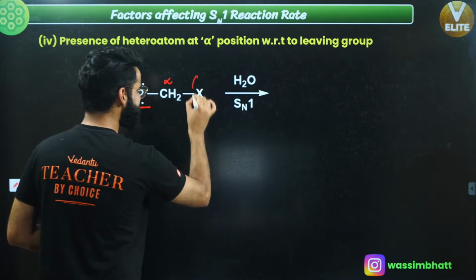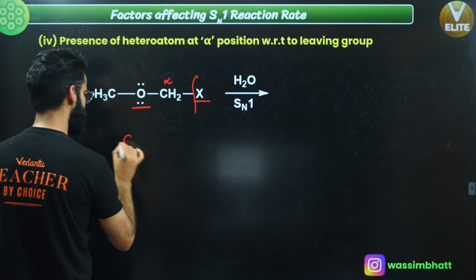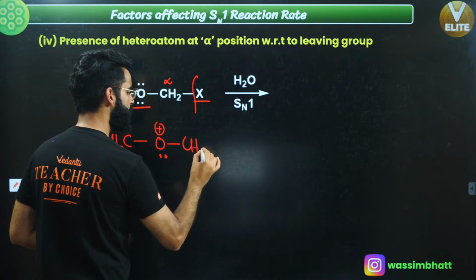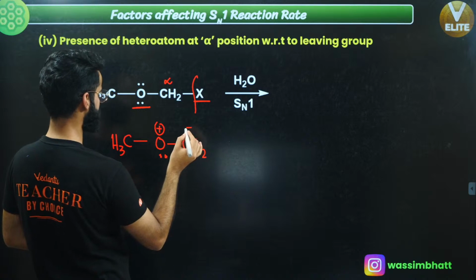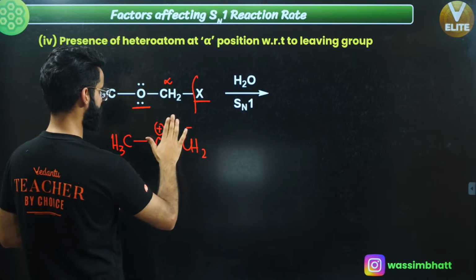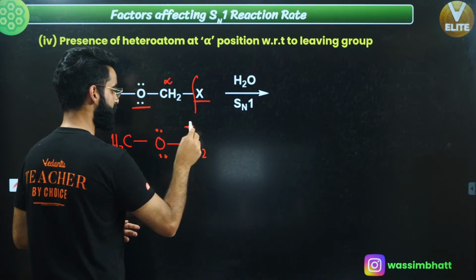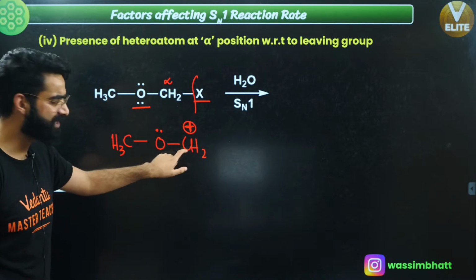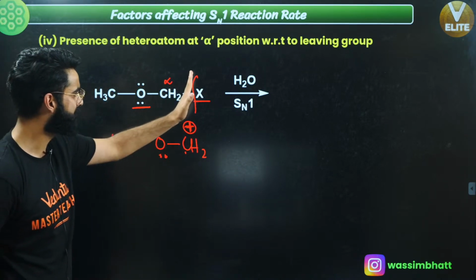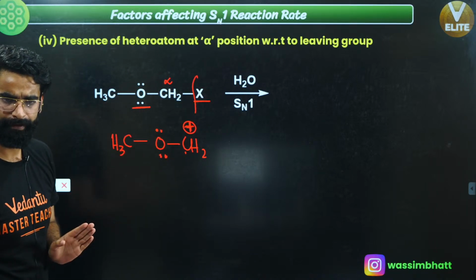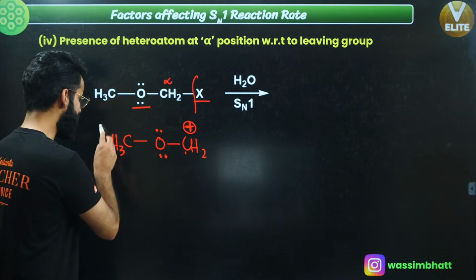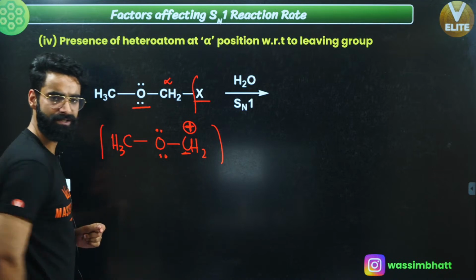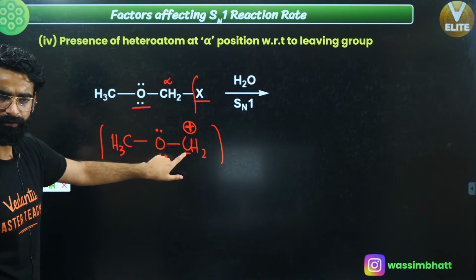Now, when this X leaves as X negative, there will be a positive charge on this carbon, so you get something like this. This is CH3, this is O with lone pairs, and you get CH2 positive over here. Just a second, what did I do? This is not the positive charge, sorry. This is a lone pair over here, and the positive charge is on this carbon. Now, is the octet of this carbon complete? This is the carbocation which I got formed in the ionization step. The octet of this carbon is not complete at all, right?